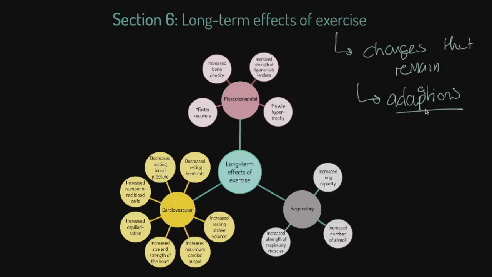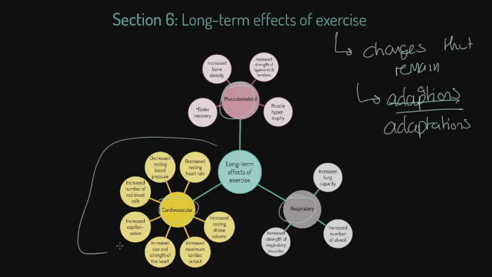If I could spell, that'd be dangerous. I don't even know what I've written. Let me do that again. Adaptations. There we go. Better. So these are long-term physiological changes as a result of training. Now, the first thing I want to point out to you is notice that I've separated them into musculoskeletal, respiratory, and cardiovascular. It's quite possible you would be asked only about cardiovascular, for example. So I'm just going to run through these.